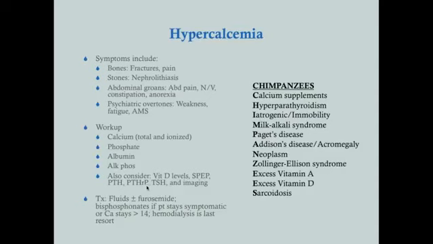Parathyroid hormone-related peptide is going to be associated with a lot of squamous cell cancers, like the lung here, which is probably what it is because we saw the lesion on chest x-ray. Also the skin, head and neck, breast, bladder, ovary, any of those squamous cell cancers can give you this parathyroid hormone-related peptide.